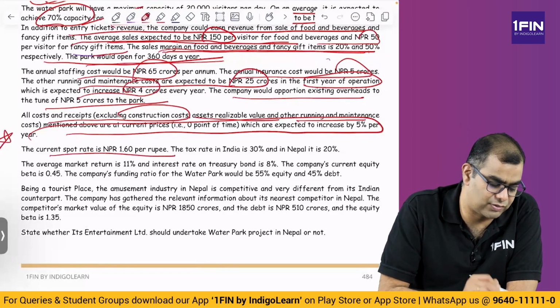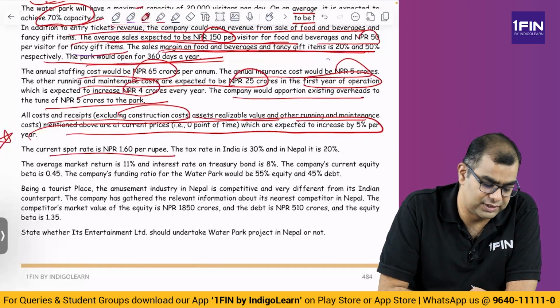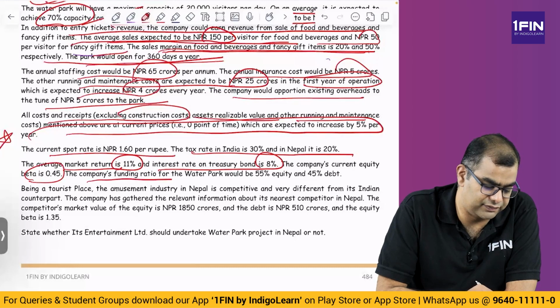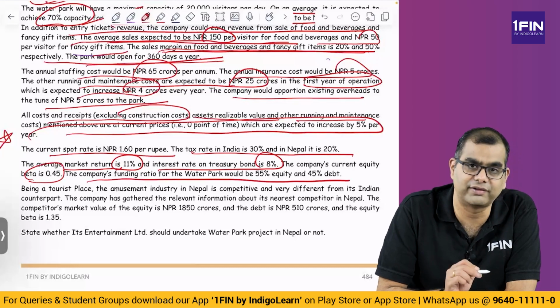The current spot rate is 1.6 NPR per rupee. The tax rate in India is 30% and in Nepal it is 20%. The average market return is 11% and the interest rate on treasury bonds is 8%. Current equity beta is 0.45 and the current funding ratio for the park would be 55% equity, 45% debt.